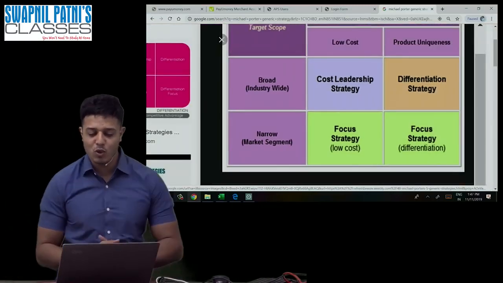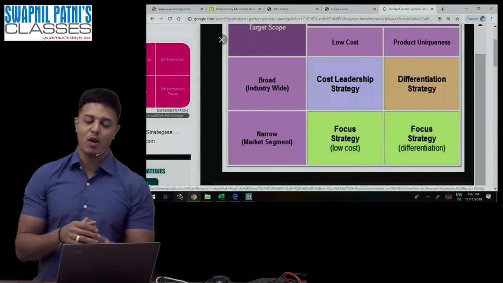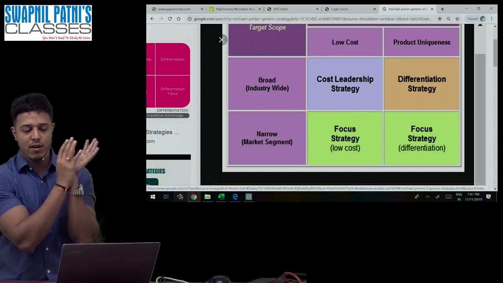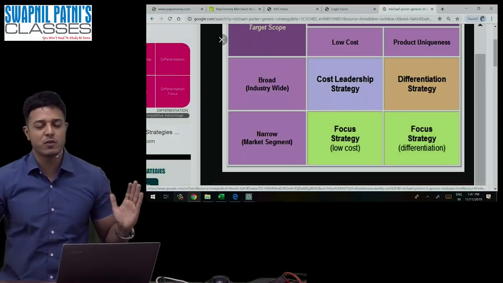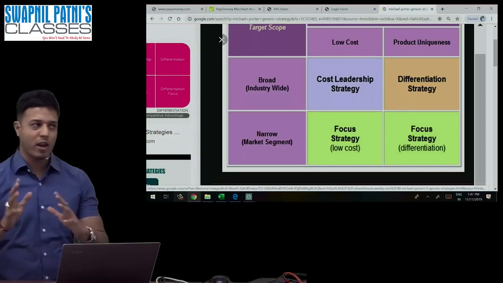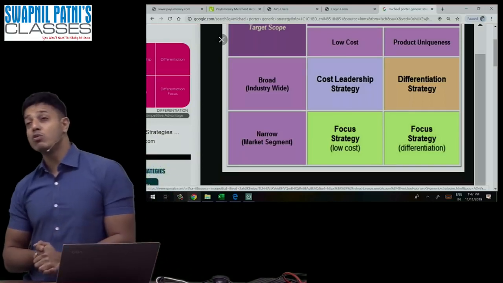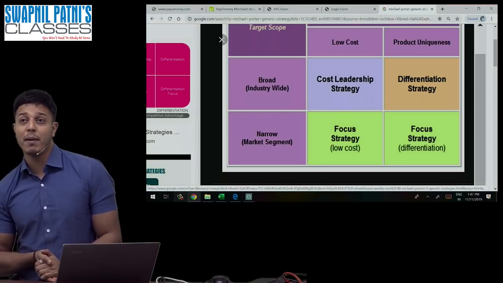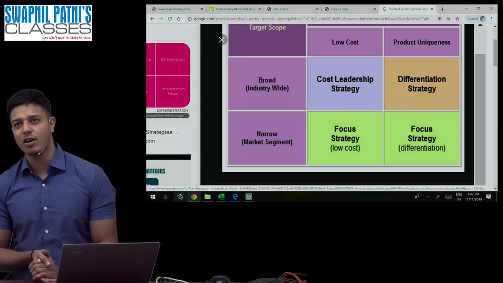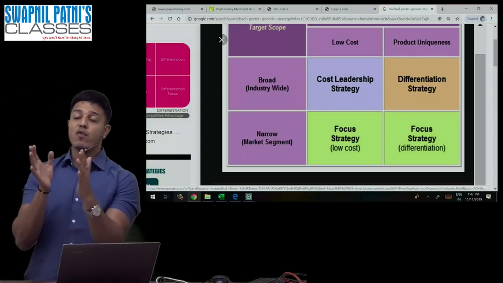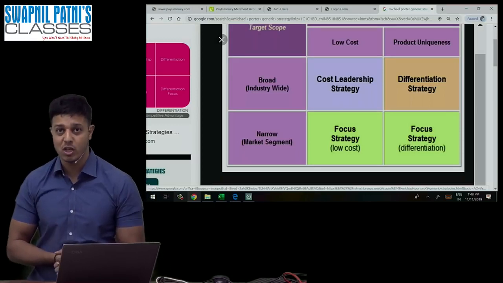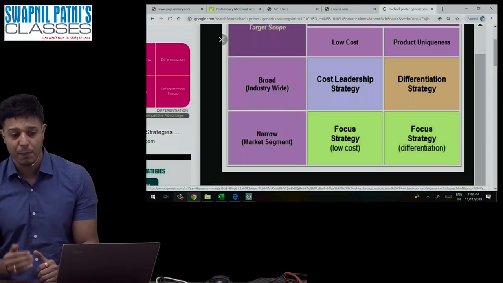In the broad you also have two parts, cost and differentiation, and in the narrow also you have two parts, cost and differentiation. But forget about narrow and broad. Let us understand the difference between cost and differentiation. Whenever you start an organization, after deciding broad and narrow, you have to decide whether you want to attract people by reducing cost, or by making some changes in the product features. If you have different features and you attract people, it is called differentiation. But if you are reducing cost to attract people, it is called what?